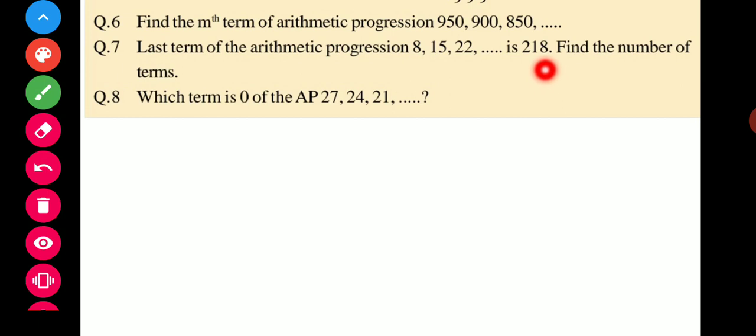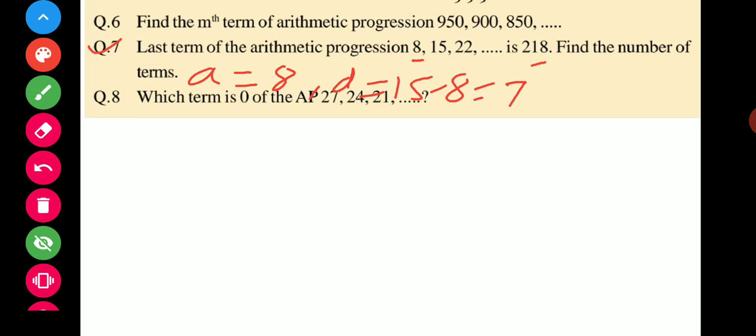This 218 is the last term, that is the Tn. So the first term A is equal to 8, and the common difference is 15 minus 8, that is 7. And the last term, that is Tn, is given as 218.